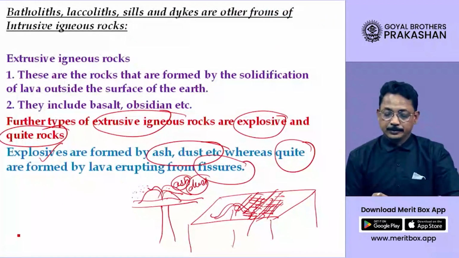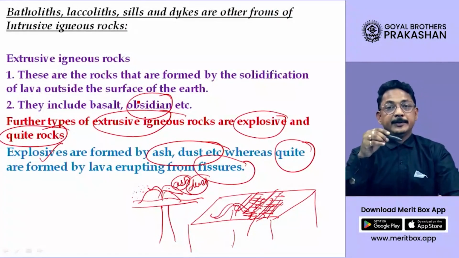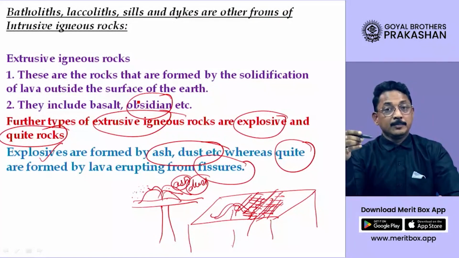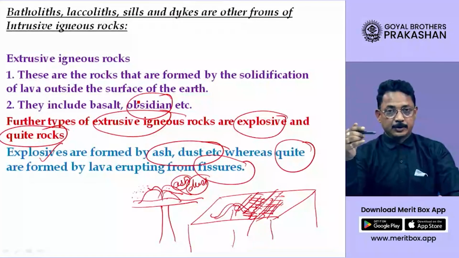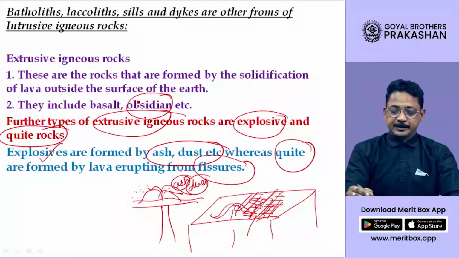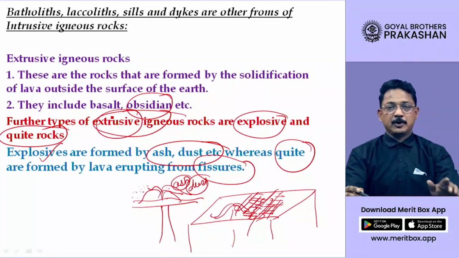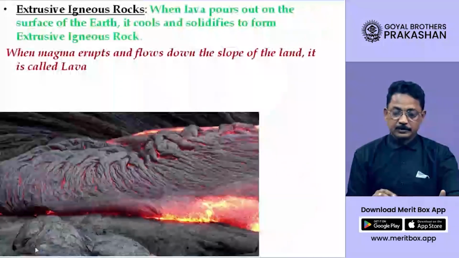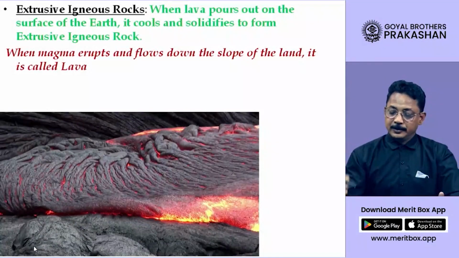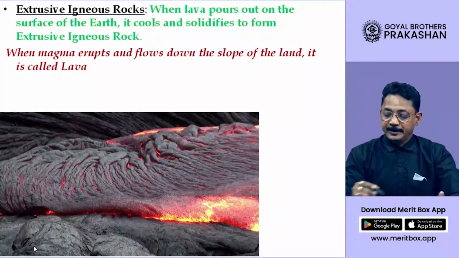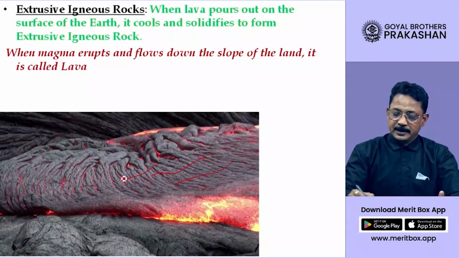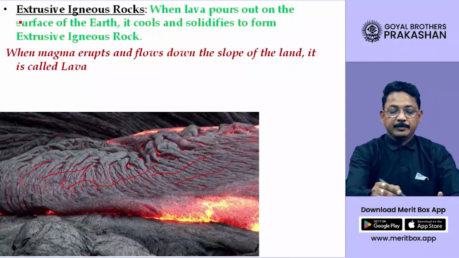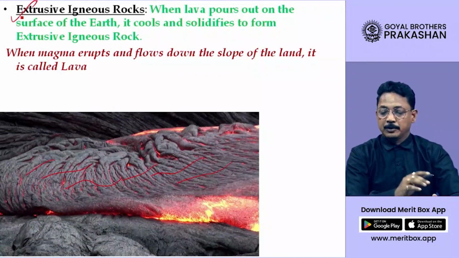Now obsidian is also an example of extrusive igneous rock. Extrusive stands for rock that is formed outside the surface of the earth. You can see here the lava getting solidified, dear student, and this solidified lava will turn into extrusive type of rock.